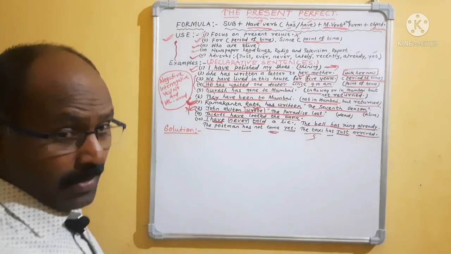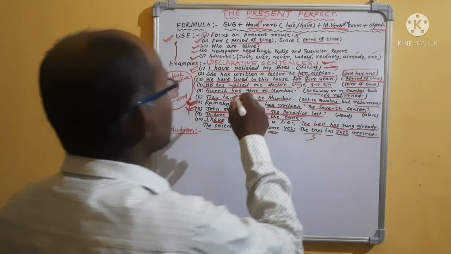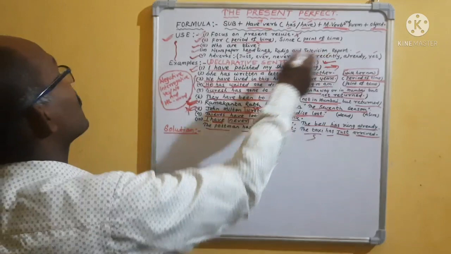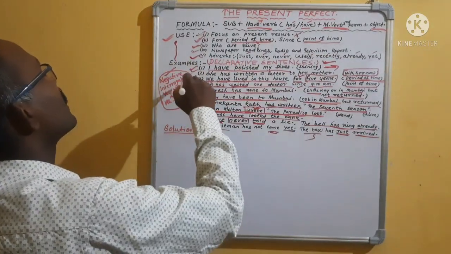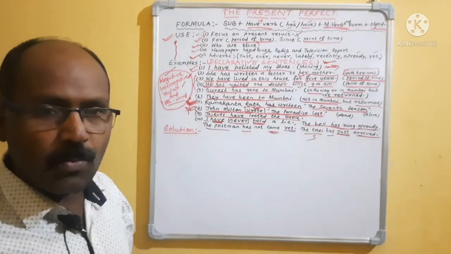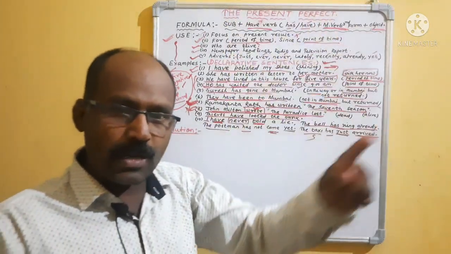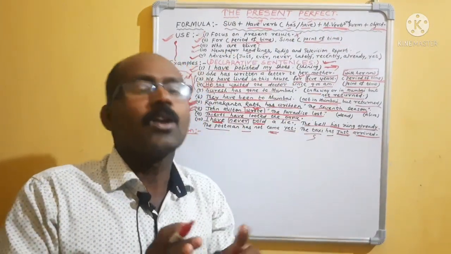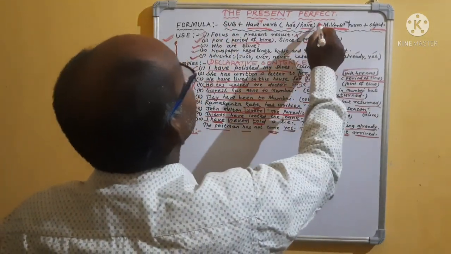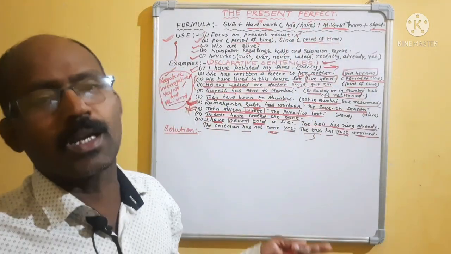Okay, then come to our main part. All are declarative sentences. I have taken some examples. Declarative sentence, then you have to change it into negative, then into interrogative, yes or no, and a WH word. If you do, no problem. Like present progressive, it is also easy. But in present simple, you have to break the verb. Here, no need to break the verb. You will do this: subject, helping verb, then main verb. In between the helping verb and main verb, you have to use not. If you use not in between, it will become negative.